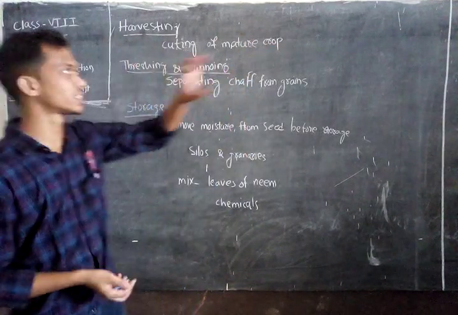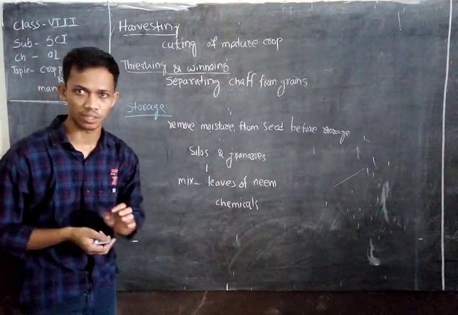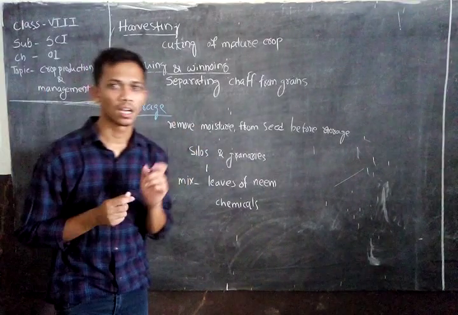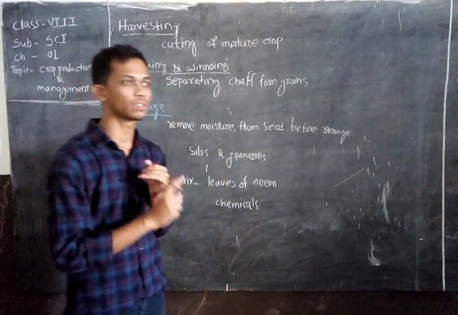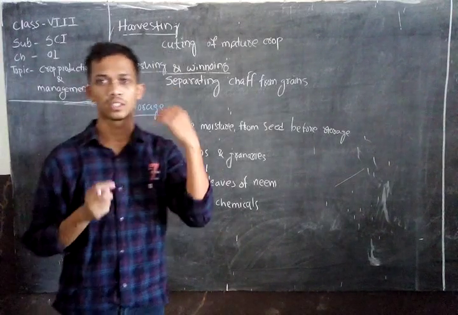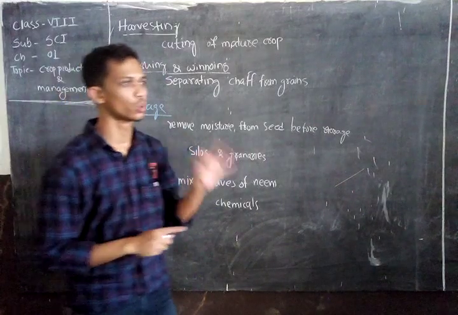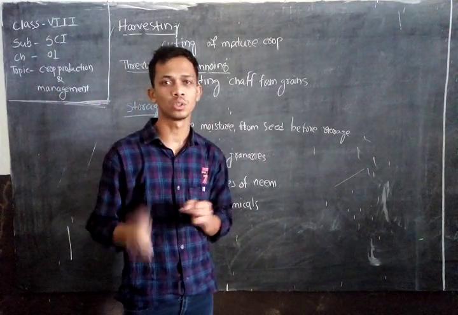Students, now we discuss harvesting, threshing and winnowing. We have discussed the various steps of agricultural practice. First, we discussed the preparation of soil, how we prepare soil for starting agriculture. After that, we learned about sowing, the various processes of sowing, and the various tools used in sowing.